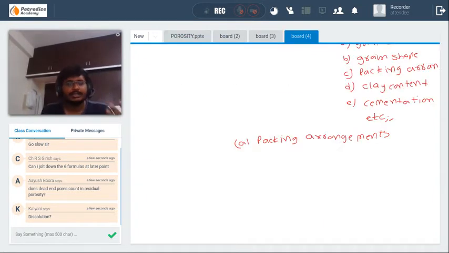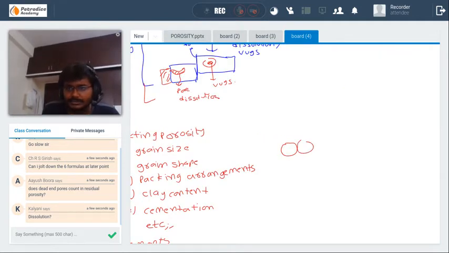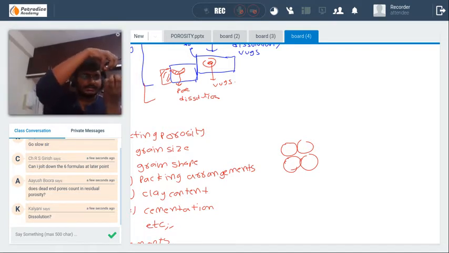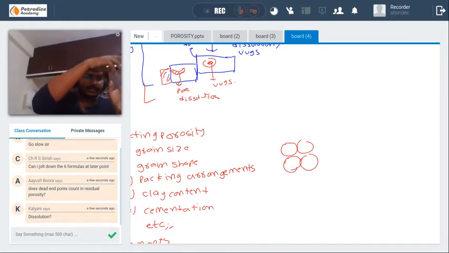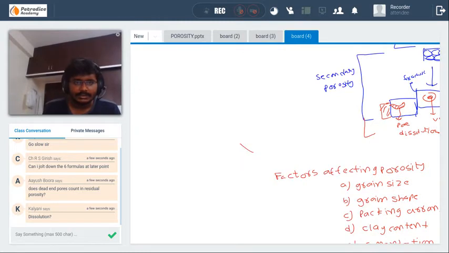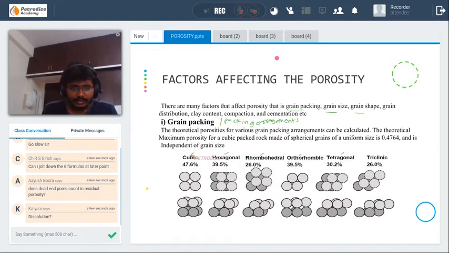You have to view it in a 3-dimensional way. Consider 4 grains. See, exactly the four grains are on top of each other. It will be cubical packing, because it represents a cube.